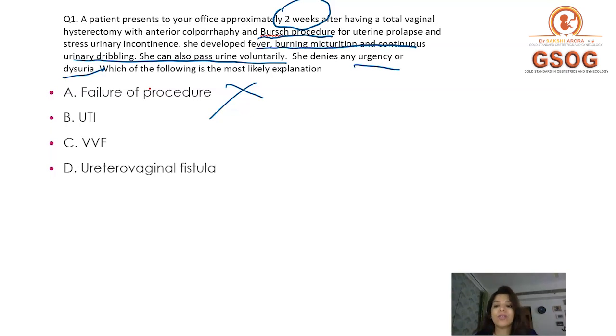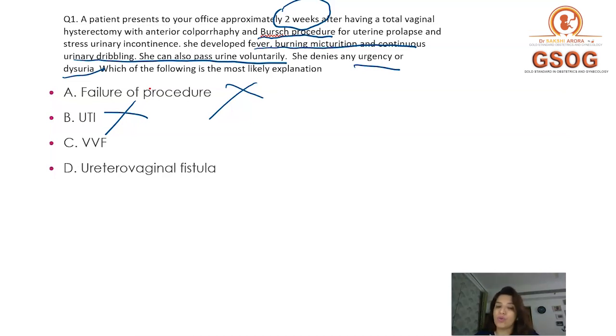Number 2, the question is specifically telling you she denies any urgency or dysuria, and obviously if there is UTI, the patient will have dysuria and urgency also, right? So again, UTI is ruled out. This means that this patient has developed a fistula because of the hysterectomy and anterior colporrhaphy, and these are two very important causes of fistulas.